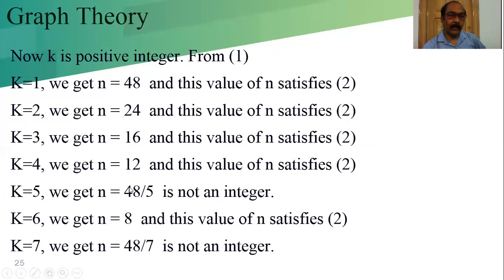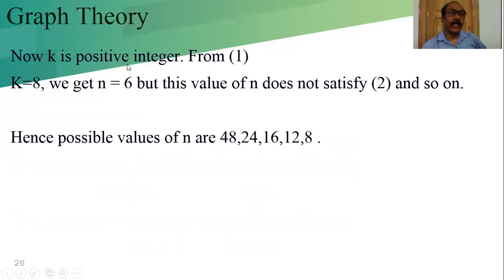K is equal to 5, we get 48 by 5. We cannot get an integer value, so we have to discard this value. Again, k is equal to 6, we get n equal to 8, and this value satisfies 2. Again, k is equal to 7, we get 48 by 7, which is not an integer value. Then k is equal to 8, we get n equal to 6, but this value does not satisfy condition 2.